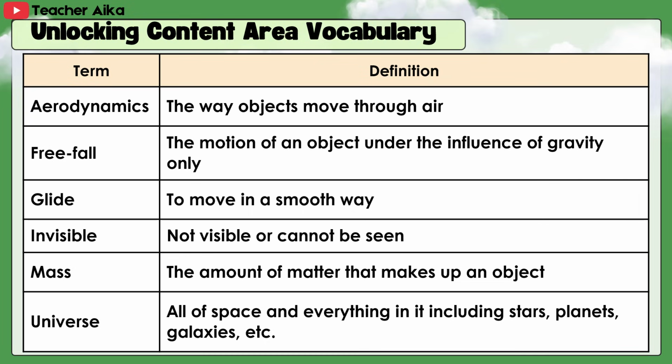First, aerodynamics, the way objects move through air. Second, free fall, the motion of an object under the influence of gravity only. Third, glide, to move in a smooth way. Fourth, invisible, not visible or cannot be seen. Fifth, mass, the amount of matter that makes up an object. Sixth, universe, all of space and everything in it including stars, planets, galaxies, etc.